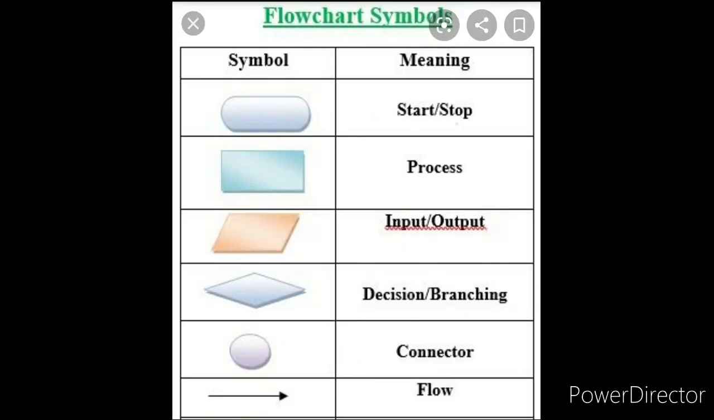In a flowchart, some standard symbols are used. What are those? First one is the oval. We call the oval the start or stop box, children. The oval represents the starting and ending of a flowchart. When we are writing the start box or stop box, we should write it in the oval.